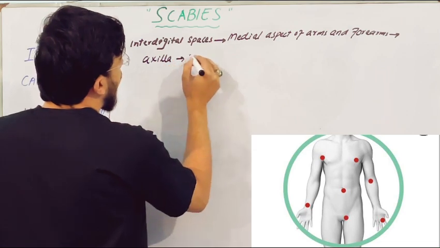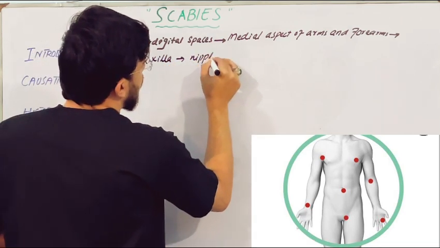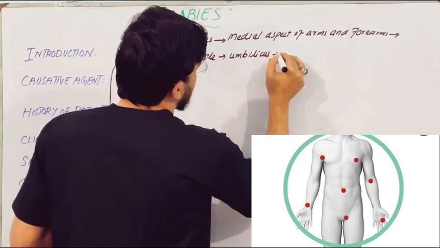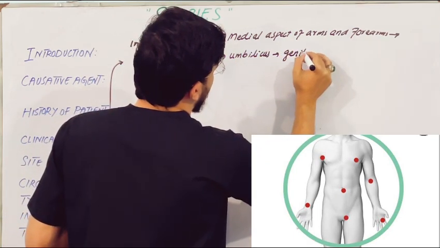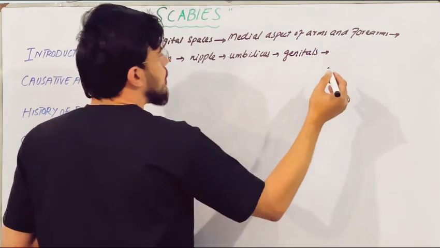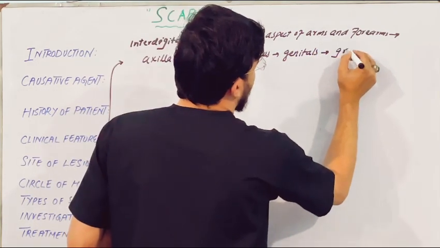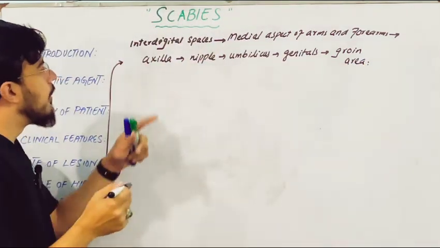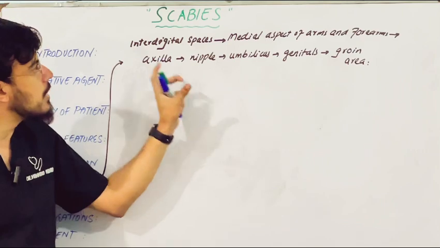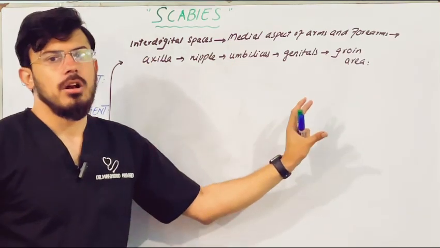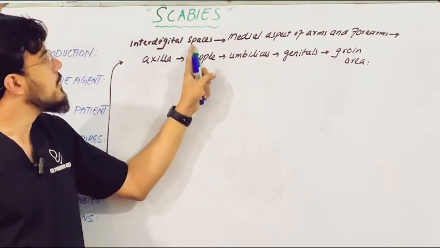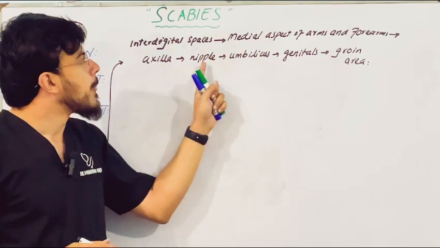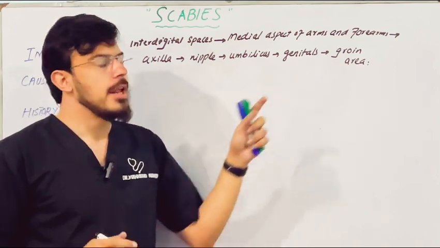Then the periareolar area of the nipple. Then umbilicus. Then genitals, and then groin area. This pattern of appearance of scabies lesions is known as the circle of Hebra. So: interdigital spaces, medial aspect of arms and forearms, axilla, nipple, umbilicus, genitals, and groin area.